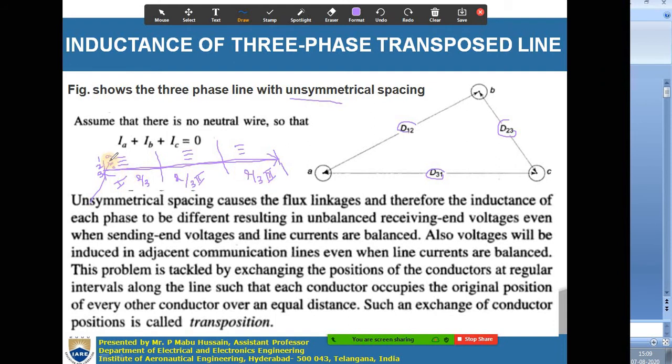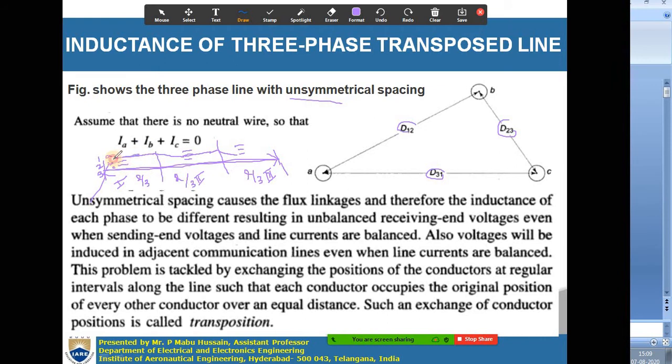Okay. So in the first section, A is at position 1, B is at second position, C is at third position. Then after L by 3 distance, the position of conductor A will be changed. Now this conductor will take position number 2. Again, after going some distance, which is again equal to L by 3, this position will be changed to third position. So that means conductor A will take all the positions of other conductors.